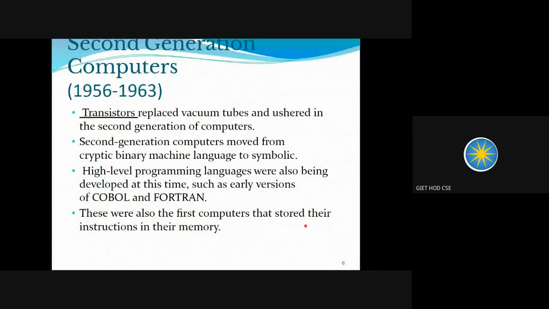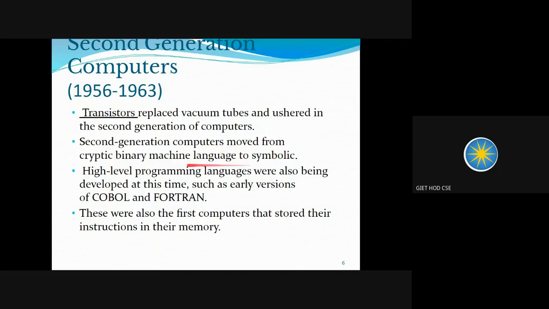After this first generation computer, we have second generation computer. The second generation came into existence in 1956 and lasted up to 1963. So the age of second generation computers was from 1956 to 1963. But in second generation computer, instead of using vacuum tubes, they used transistors. So these transistors replaced the vacuum tubes and ensured the second generation computers.